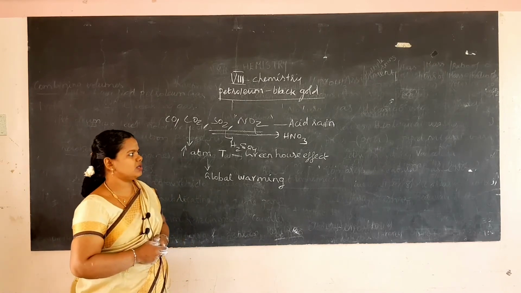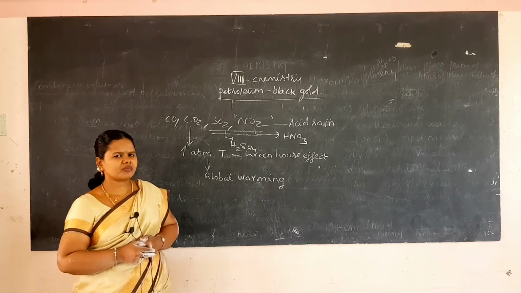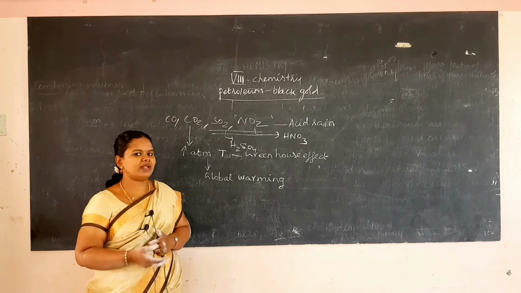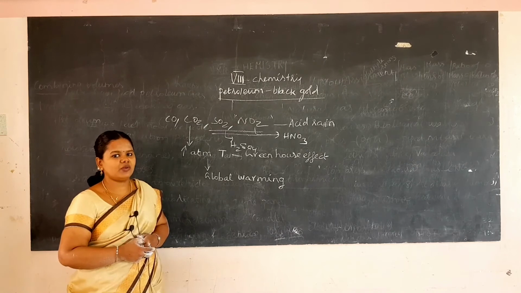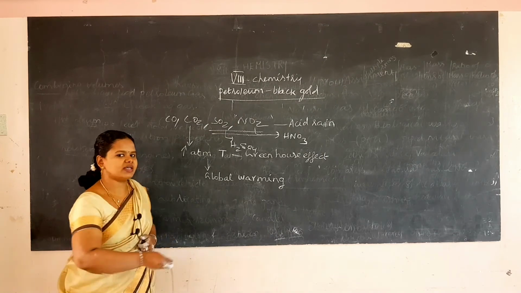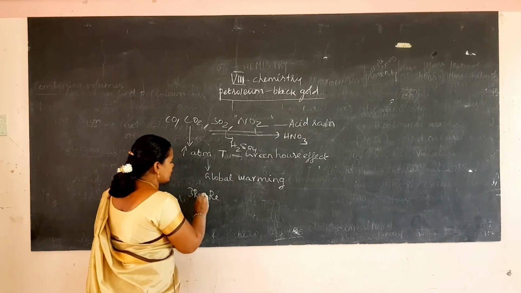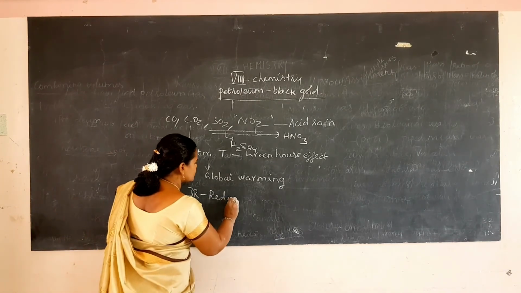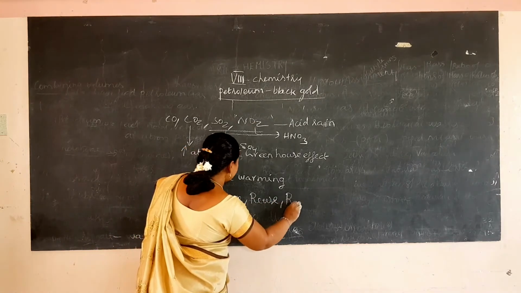And in this lesson we have learned a lot of things: coal, petroleum, the black gold, compressed natural gas, piped natural gas, its areas, then the human influence on the environment. Then one policy is there: reduce, reuse and recycle. The 3R principle, we have already learned it. Thereby you can avoid this pollution.